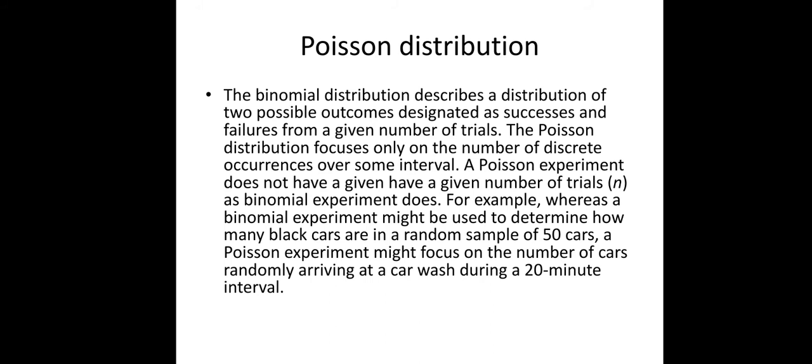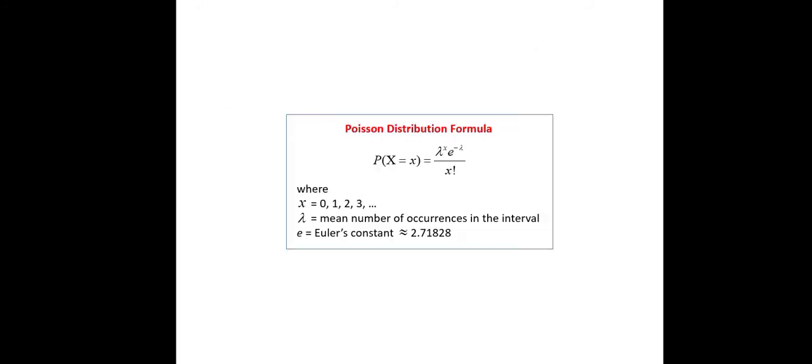Now we find the Poisson distribution by using the binomial distribution. This is the derivation for the Poisson distribution formula: P of x is equal to lambda raised to x, e raised to minus lambda, divided by x factorial. e is the base of the natural logarithm.